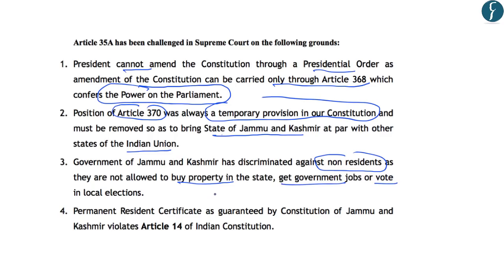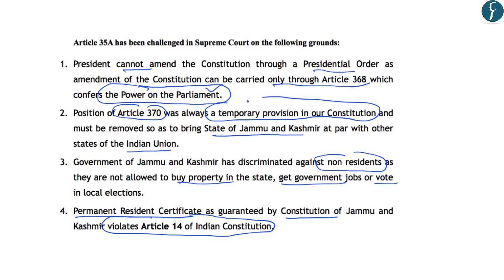It has also been challenged on the ground that the permanent resident certificate, as guaranteed by the Constitution of Jammu and Kashmir, violates Article 14 of the Indian Constitution, which is the right to equality. So these are some of the grounds on which Article 35A has been challenged in the Supreme Court. And these grounds are that the President cannot amend the Constitution of India, and the right to amend the Constitution under Article 368 has been conferred only on the Parliament of India.